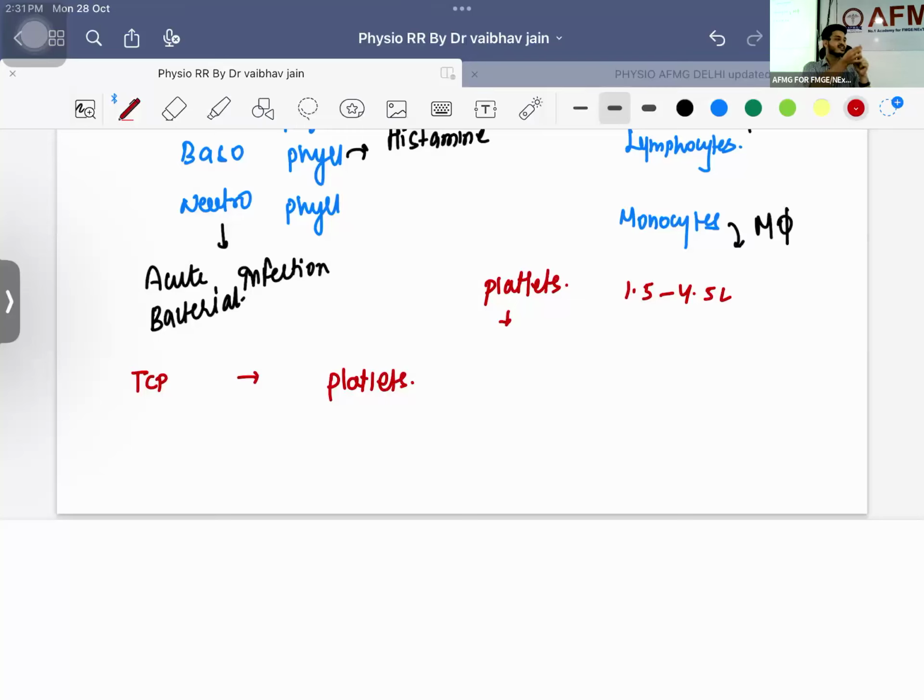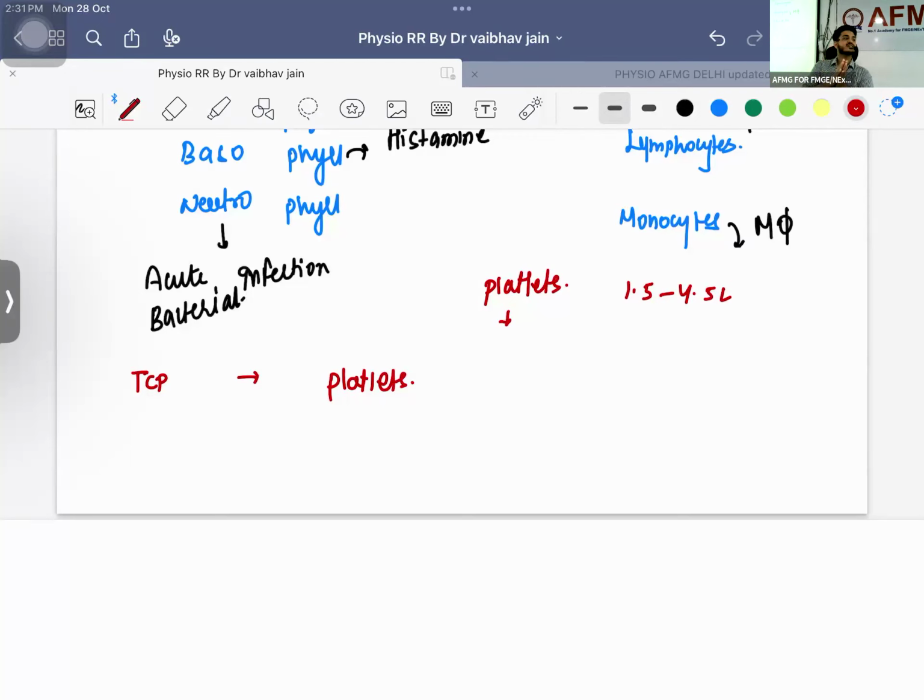If you press it within 15 minutes, there will be bleeding again, right? But after about 10 hours, if you press it, is it going to bleed? No. Now secondary hemostasis has occurred. Hemo means blood, stasis means stoppage of blood. So we have primary hemostasis and secondary hemostasis.